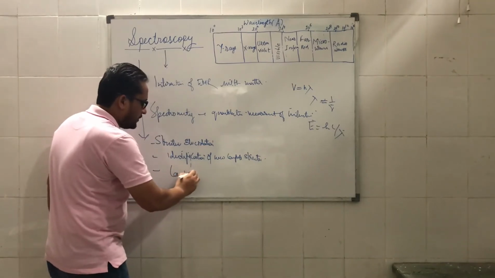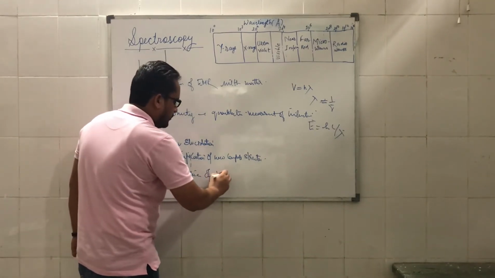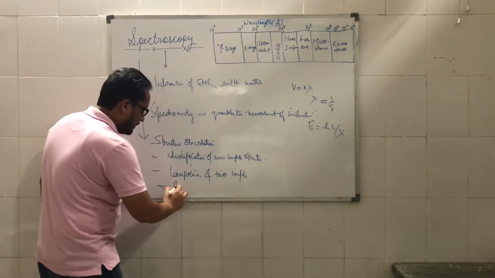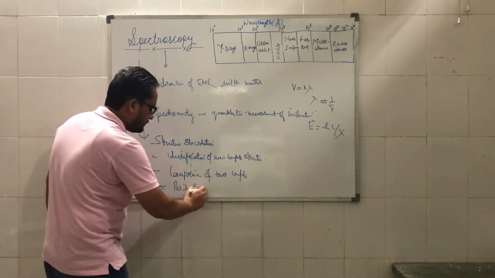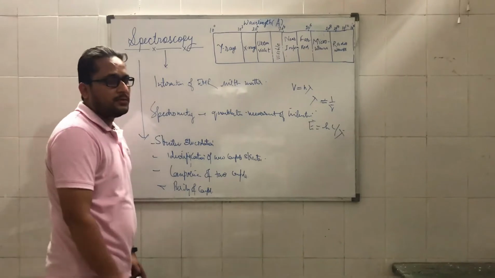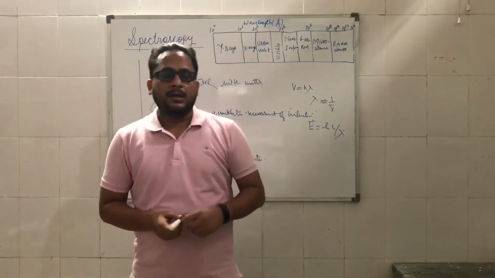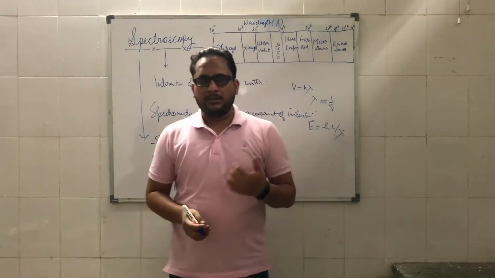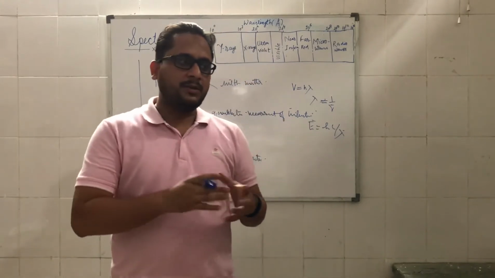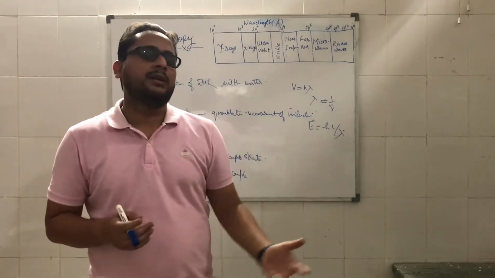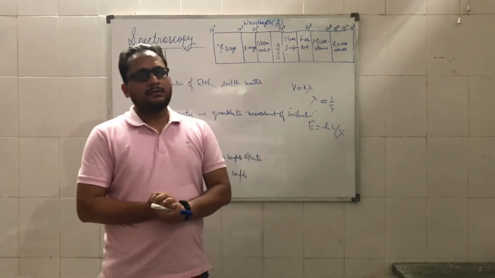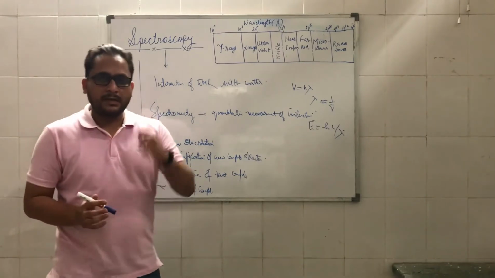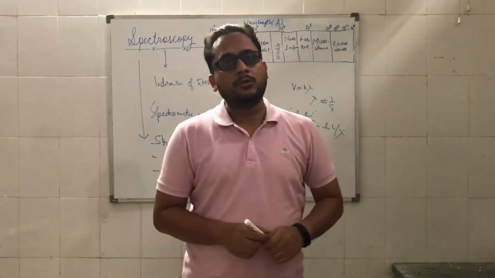It is also used for comparison of two compounds, and for checking the purity of a compound. It is because of spectroscopy that we know carbon has a tetrahedral geometry and methane has a tetrahedral shape, and that some molecules are pyramidal, some square pyramidal, some octahedral. It is because of spectroscopy that we know the bond length, bond angle and all those parameters of a molecule. So this is used mainly for structural identification, types of bond, strength of bond, bond length and all those things.